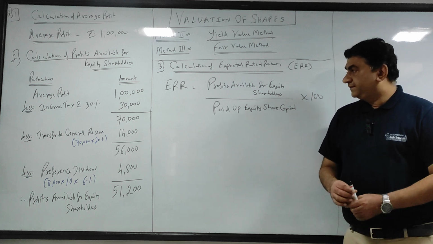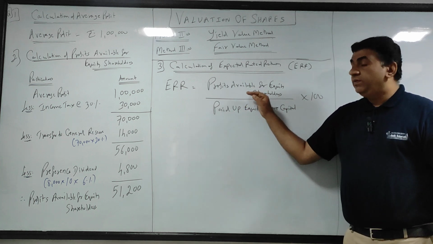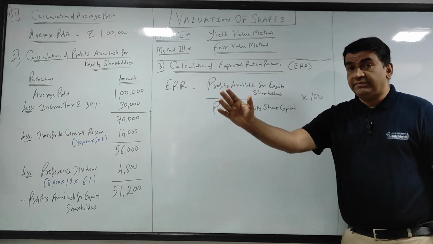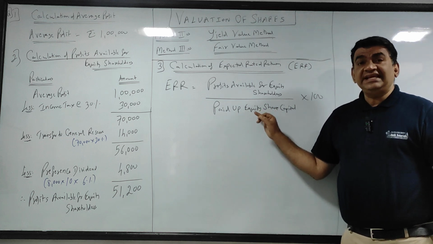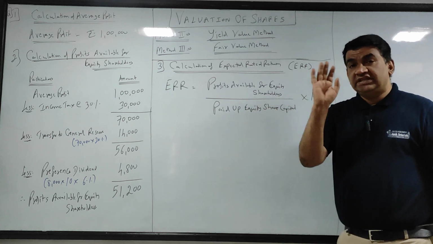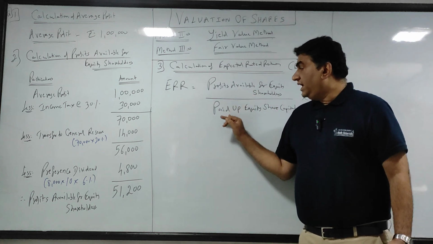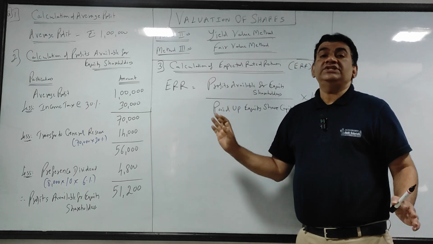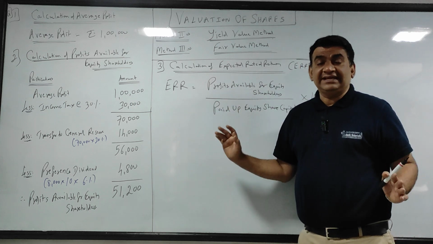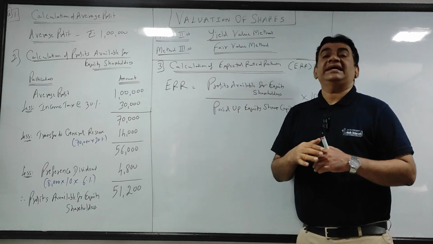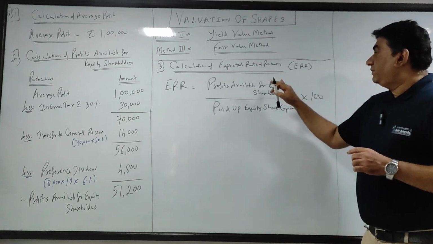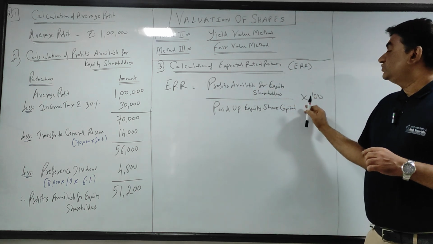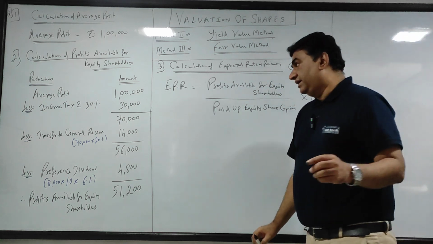Why this? This is the profit. This is what belongs to the shareholder in terms of profitability. Shareholders ने इतना invest किया है, so they will expect कि हमारे इन्वेस्टमेंट पे जो प्रॉफिट है एटलीस्ट उतना हम expect करें. That's why it is called as expected rate of return, and because it is rate of return it has to be in terms of percentage, so I multiply by 100.